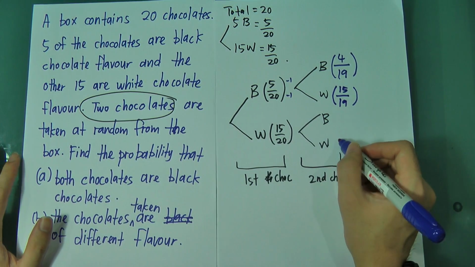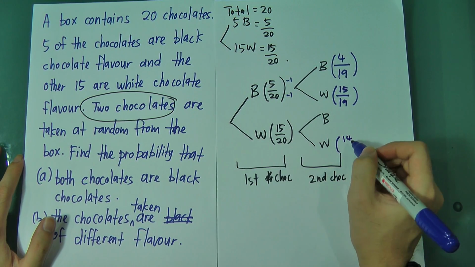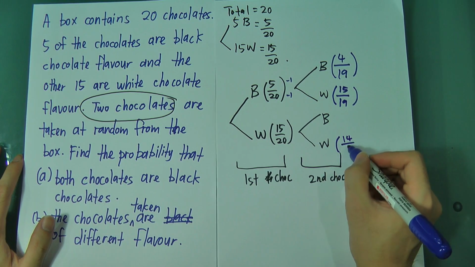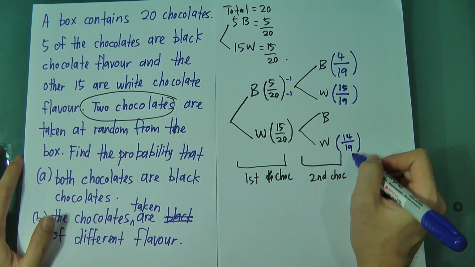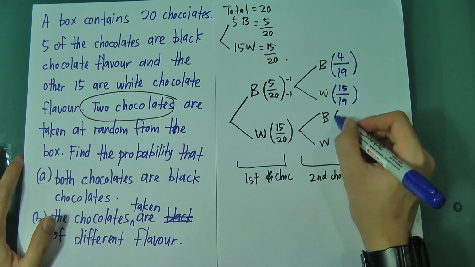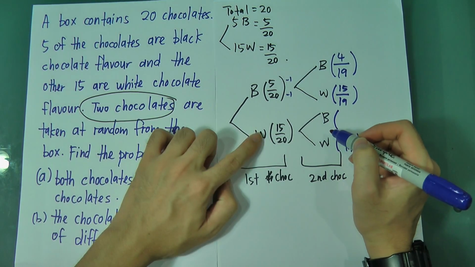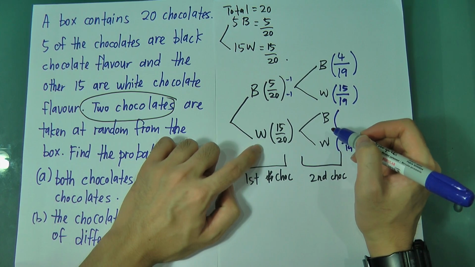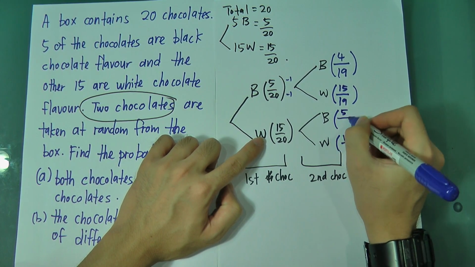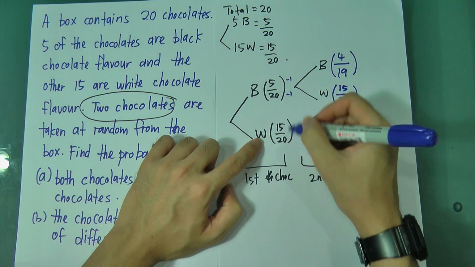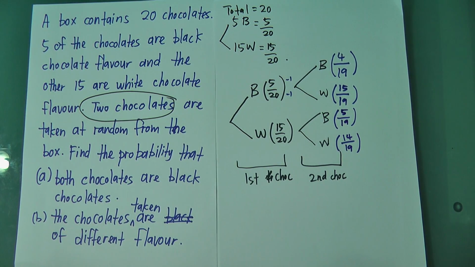So I know my white will minus 1, left 14. Total will minus 1 also because I take out 1 chocolate over here. So it's 14 over 19. Black still has 5 because this is the second time and the first time I got white. So my black remains 5. But the total is 19 of course because we took 1 from here already. Okay, this is the way you must be able to imagine.